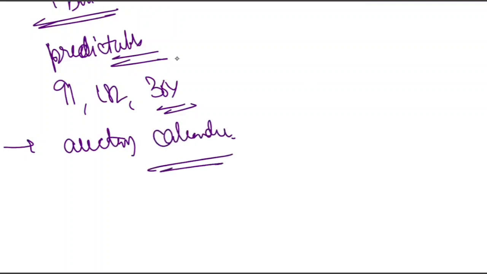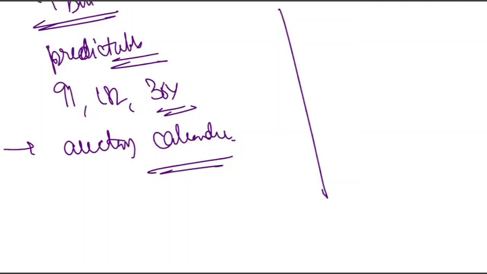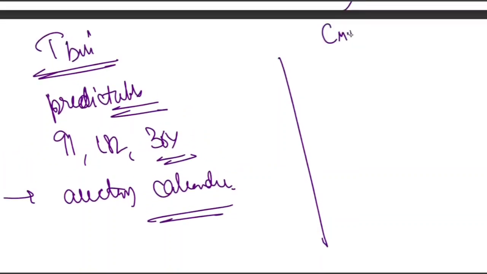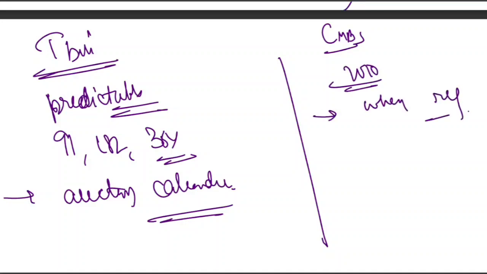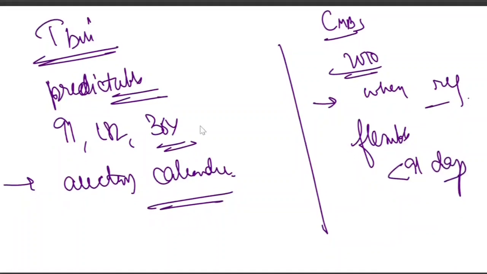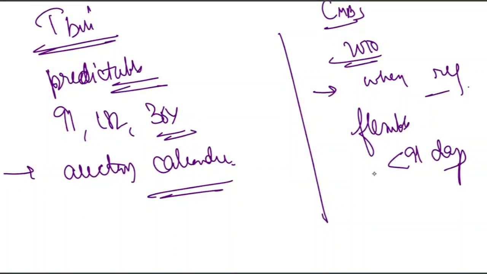But if you look at the CMB, this was started way back in the year 2010 and is issued only when required. There is no time schedule for CMB. The tenor is flexible, and it is always less than 91 days. They are used to match temporary cash flow mismatch. So it is a kind of short-term liquidity tool.